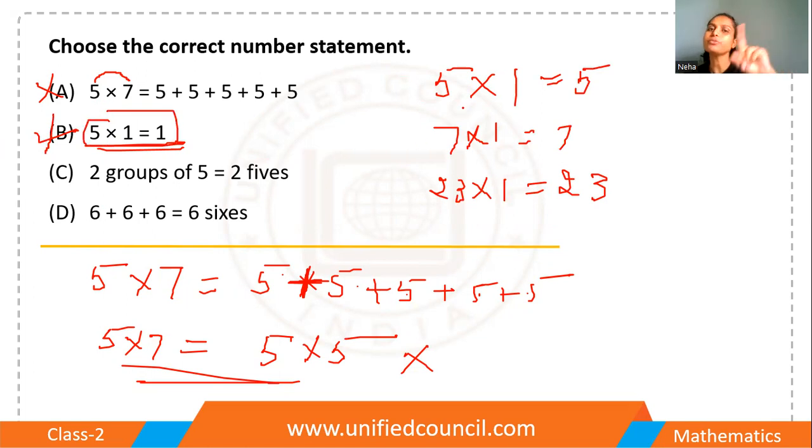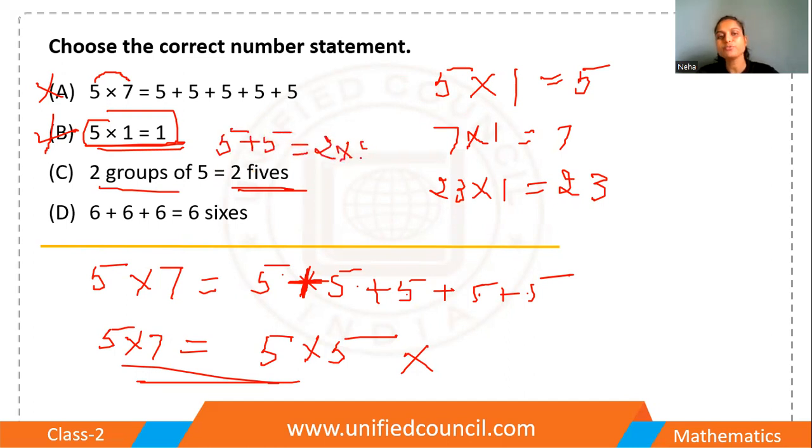This should be equal to 5. Whenever we multiply any number with 1, the number comes itself. Okay? So this statement is also not right. Let's move to the next one. 2 groups of 5 is equal to 2 5s. 2 groups of 5, that means 5 plus 5 is equal to 2 5s.